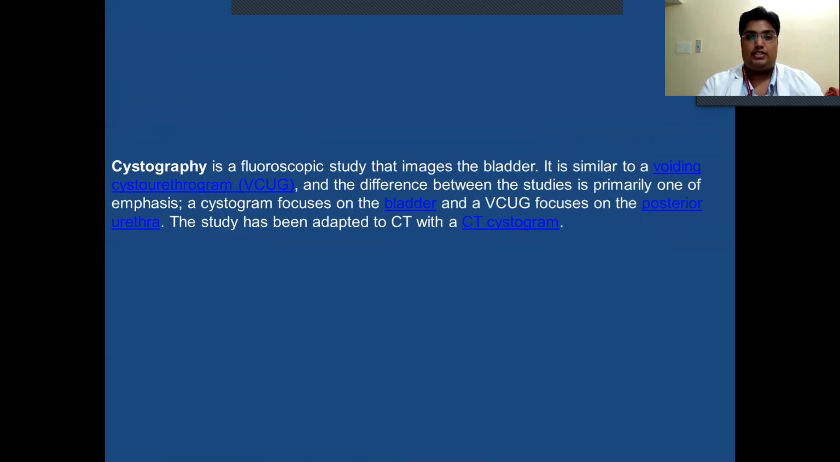Cystography is a fluoroscopic study that images the bladder. It is similar to the Whiting cystourethrogram, and the difference between the studies is primarily one of emphasis. The cystogram focuses on the bladder and VCUG focuses on the posterior urethra. The study has been adapted to CT with a CT cystogram.